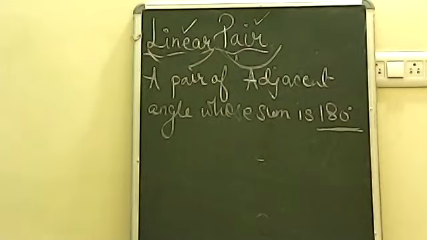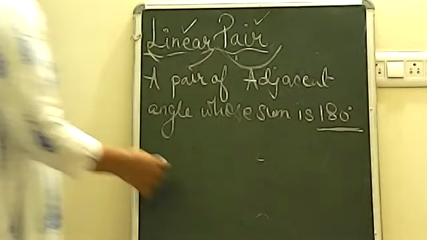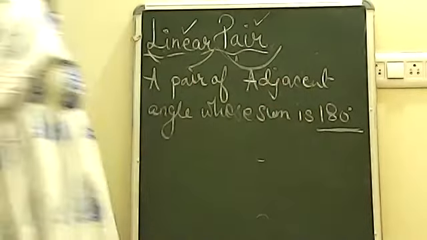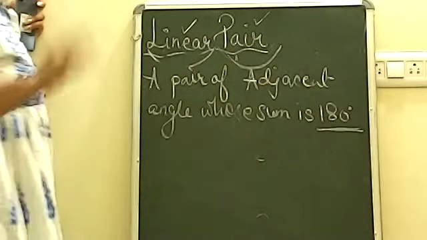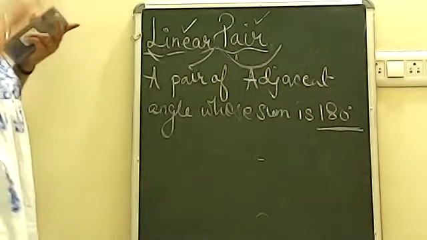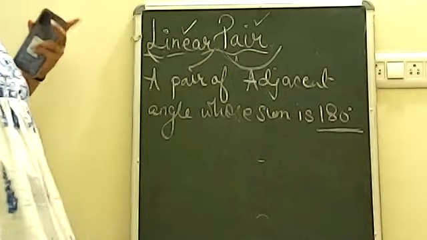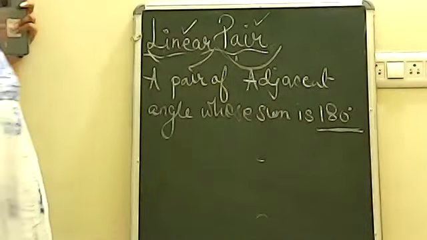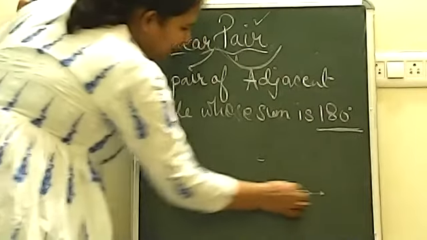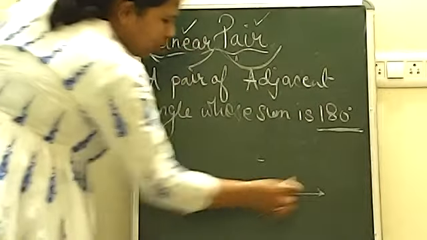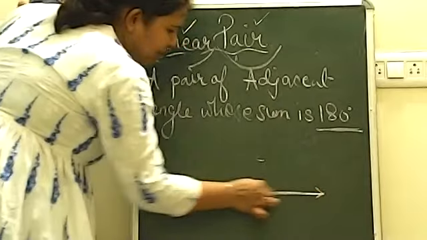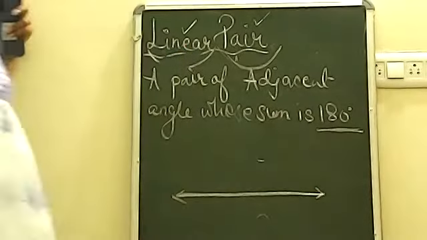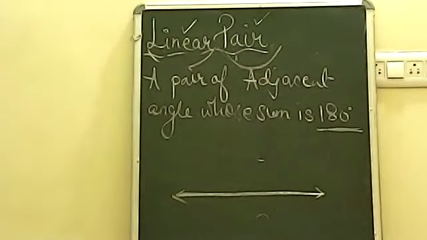Now let me tell you another concept, the diagram of it. Now you are talking about 180 degree. Again I'll take the concept in reverse which I have taught you earlier. 180 means a straight angle. A straight angle means a straight line. Remember, the line should be very straight. So straight angle means straight line, and straight line means straight angle, that is 180 degrees.